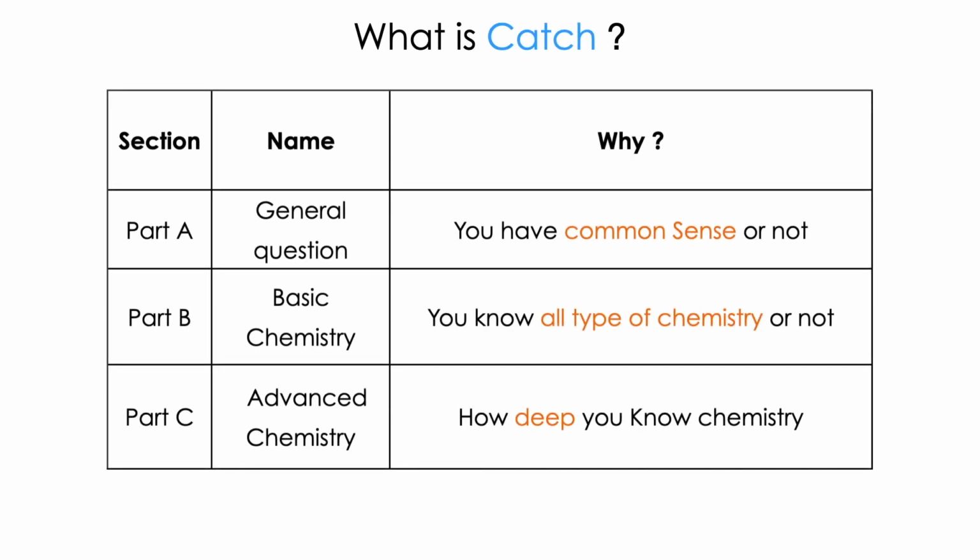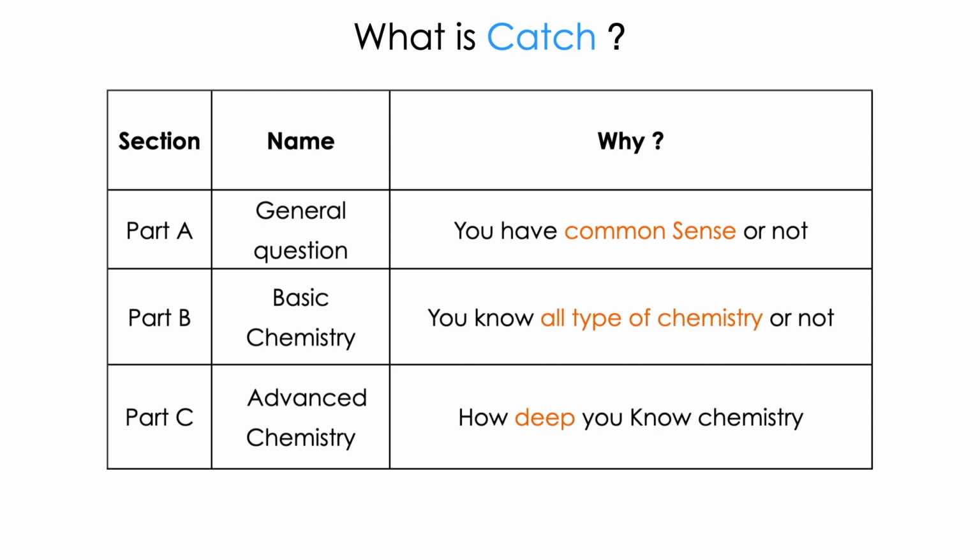What is the catch? Why are they giving A, B, C? Part A is general questions, Part B is basic chemistry, Part C is advanced chemistry. Part A is to check whether you have common sense or not. That's why you have questions from maths, physics and biology, because most applied science is based on common sense. So you should attempt Part A.